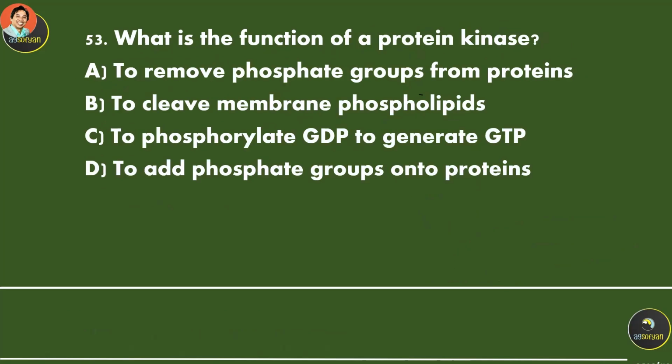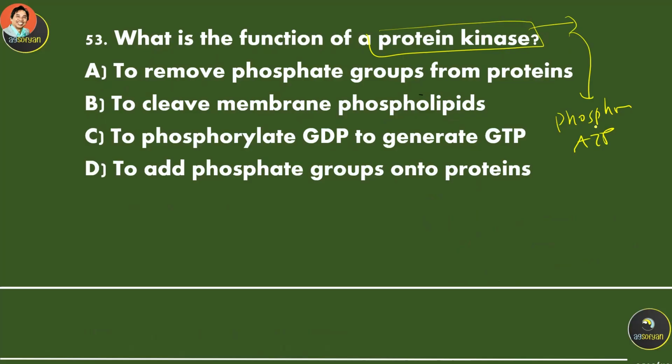What is the function of protein kinase? Okay, this is inside our cytoplasm. We have protein kinase, and the name is telling you there is a phosphate involved, or ATP.